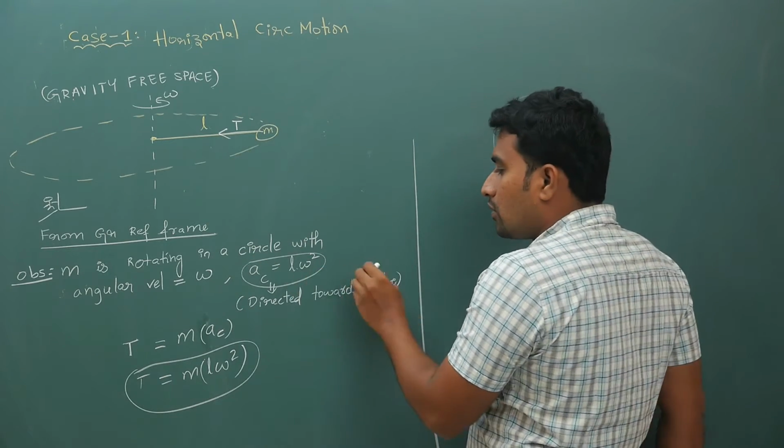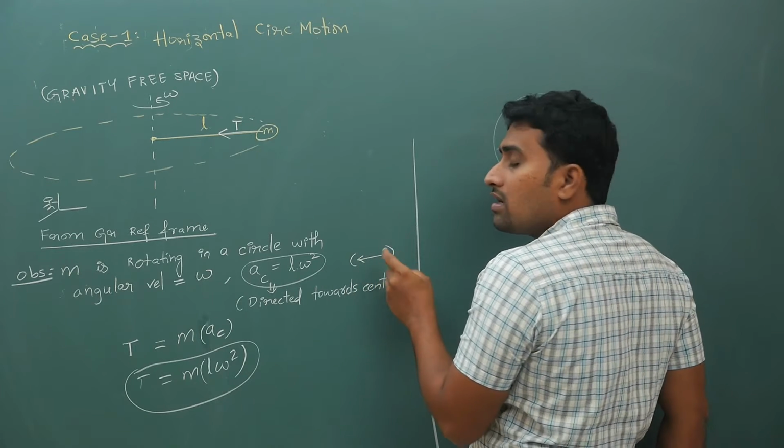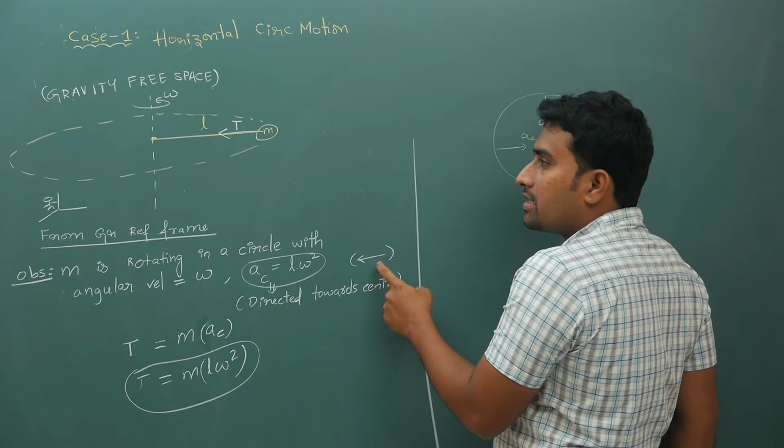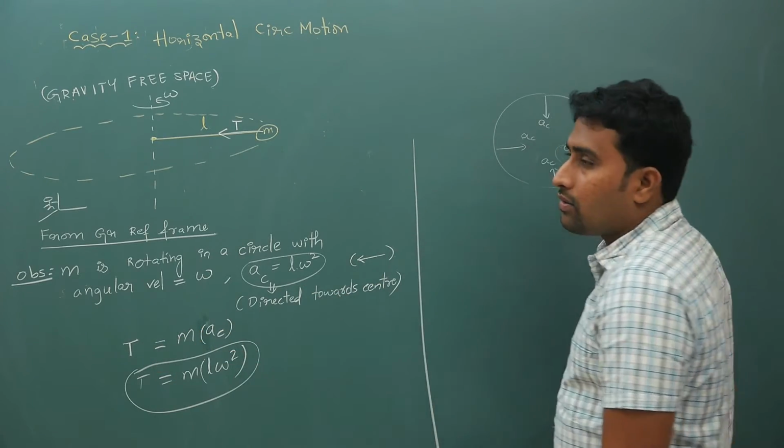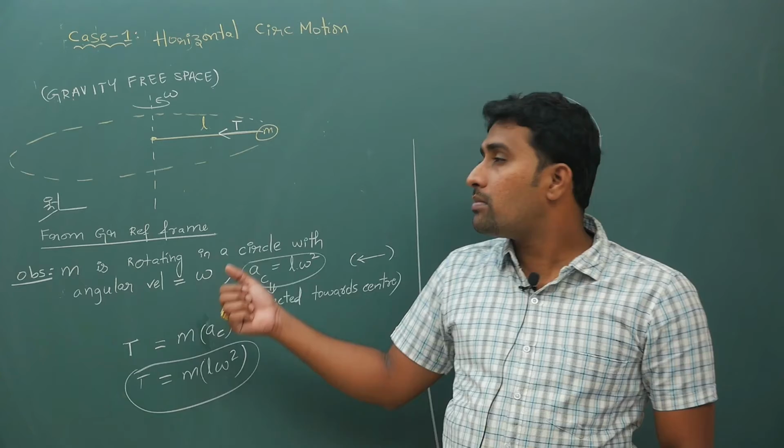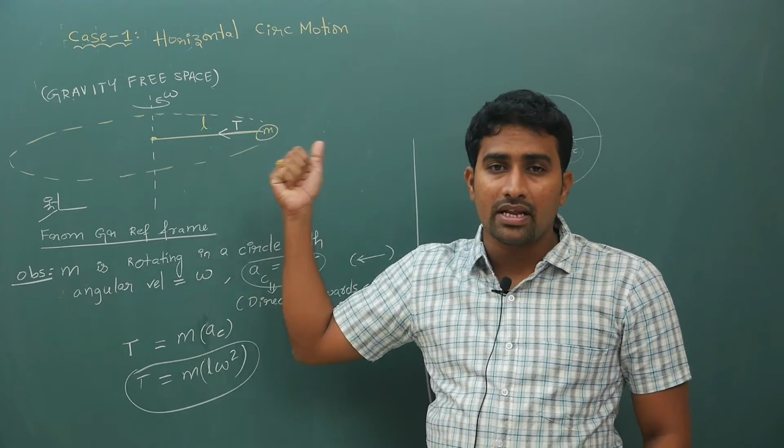Here I have told you, from the ground frame, on this block there will be acceleration directed towards the center. Which force will cause that centripetal acceleration? Tension. Now from the ground frame your acceleration is centripetal acceleration.